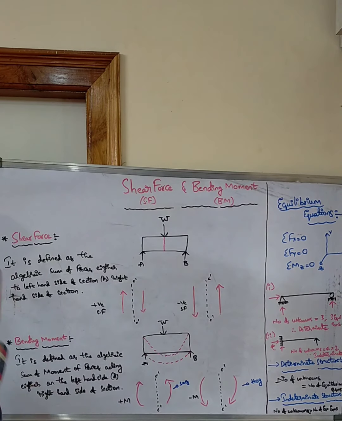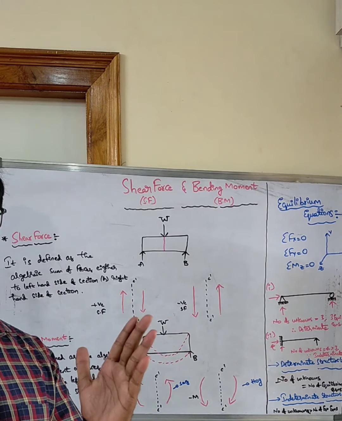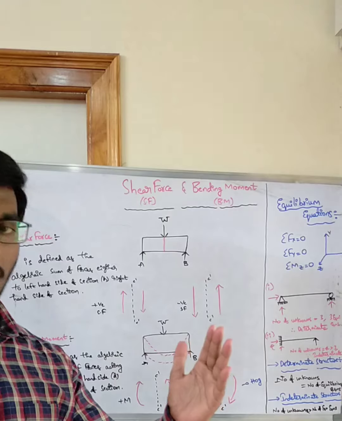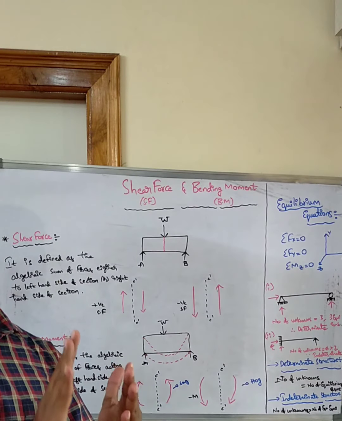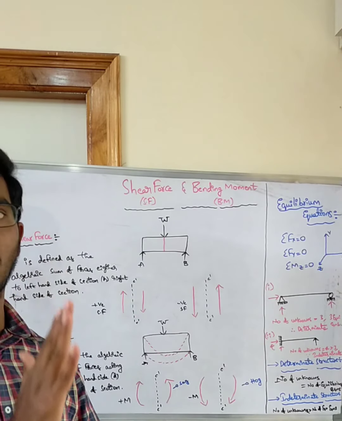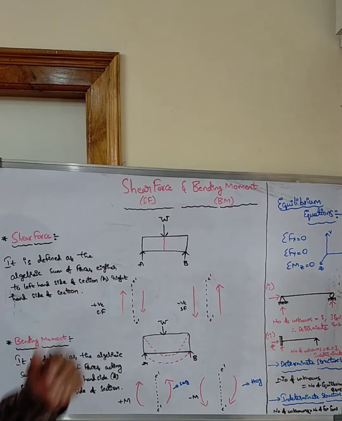Okay, now you understand what is meant by shear force. Because of this load, there will be shearing in the beam between the layers of the beam, and that shear force will be acting parallel to the cross section. Due to this, beam failure may occur. So that is nothing but shear force.